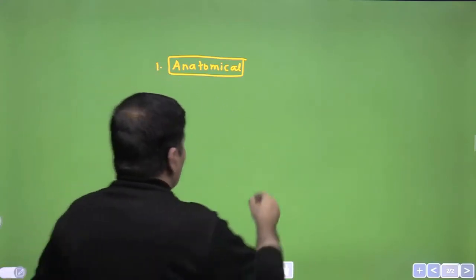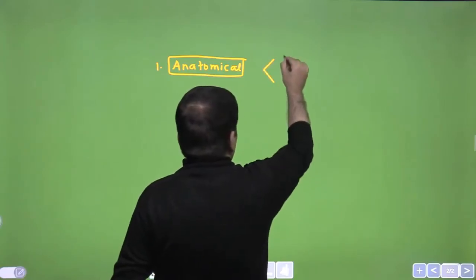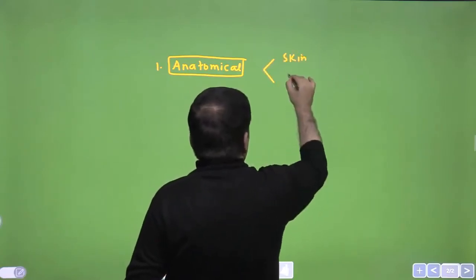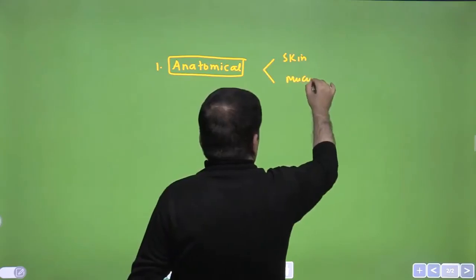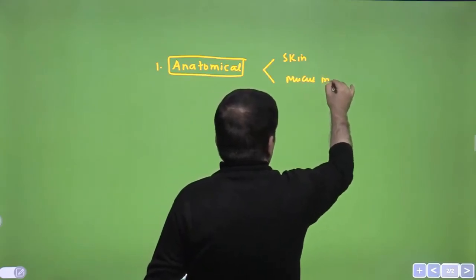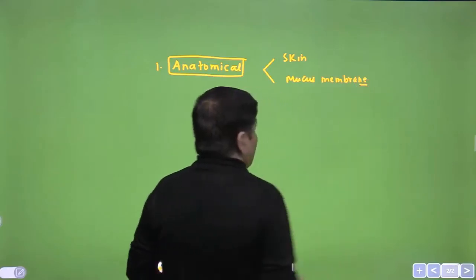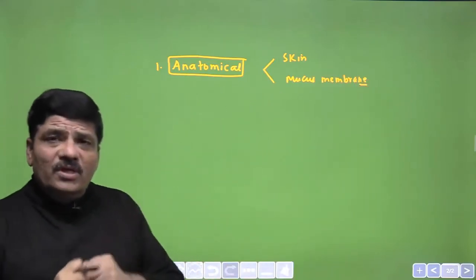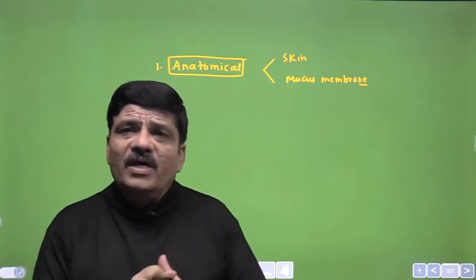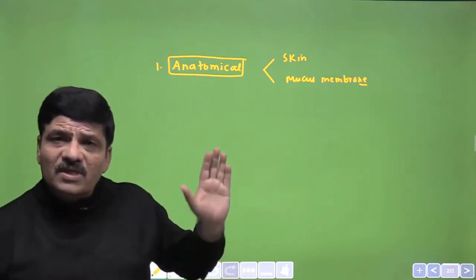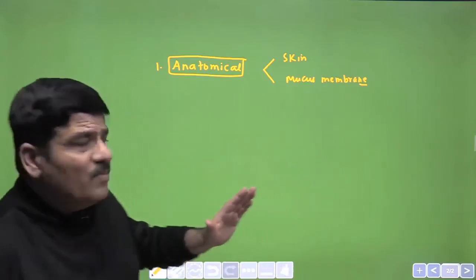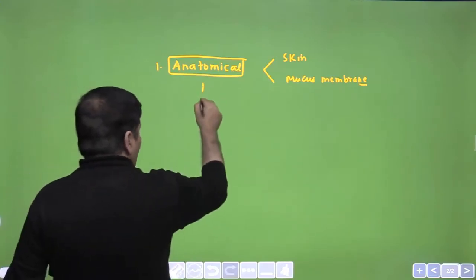So we are talking about the covering of the body in the form of skin and mucous membrane, and they are protective coverings. Mucous membranes are also lined by mucus that can stick the pathogen on its surface and therefore prevent its entry. So this skin and mucous membrane is the first line of defense.